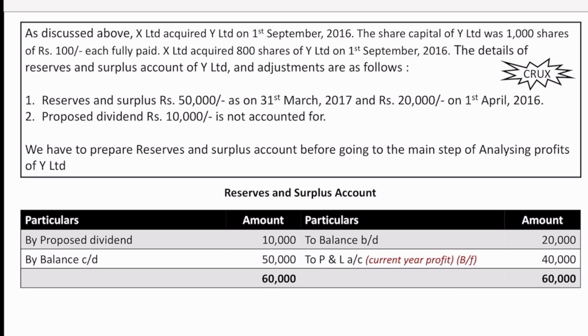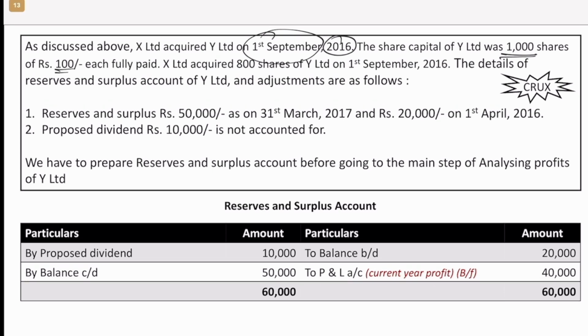We are continuing the same example. X Limited acquired Y Limited on 1st September 2016. Fine. Date is given, acquisition date. The share capital of Y Limited was 1000 shares of rupees 100 each, fully paid. X Limited acquired 800 shares, which is 80%, we know that already, on 1st September 2016. That is also fine.